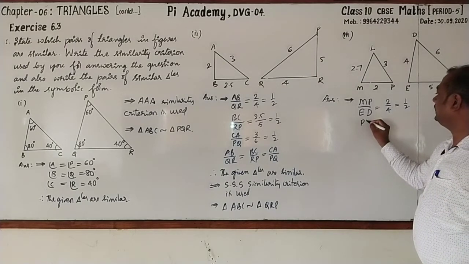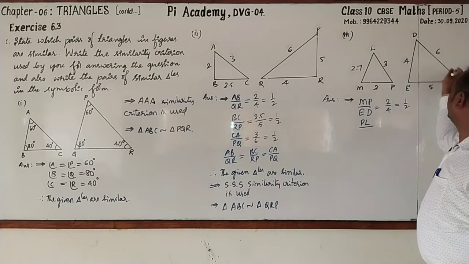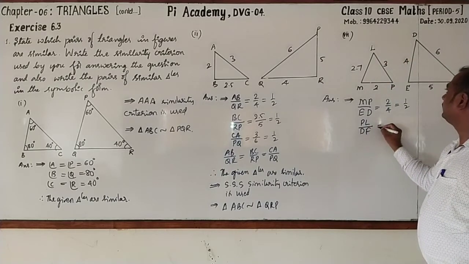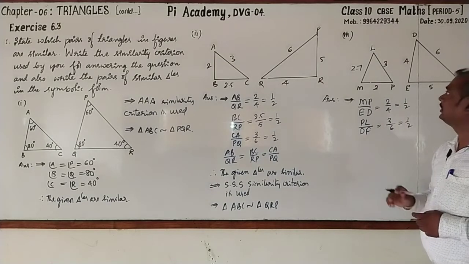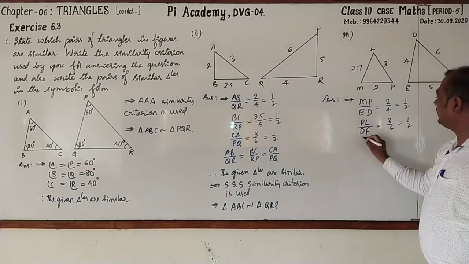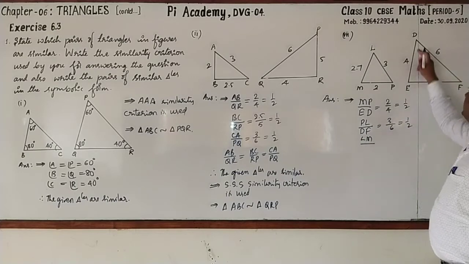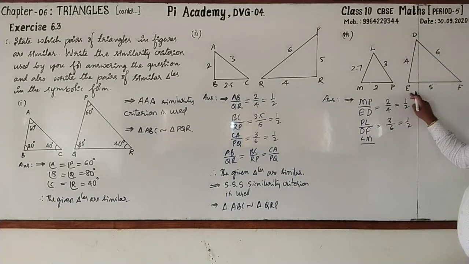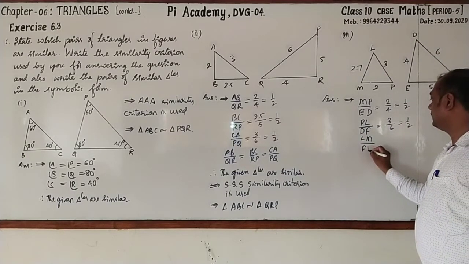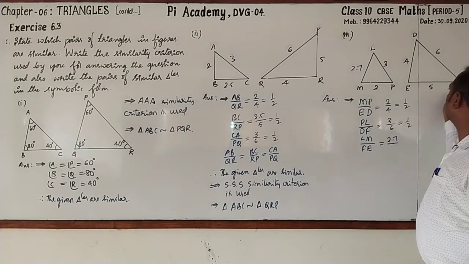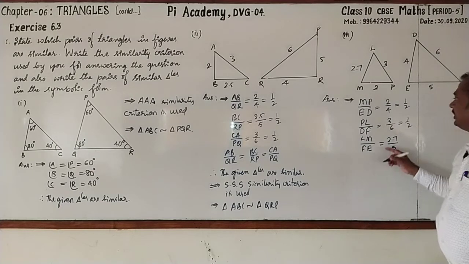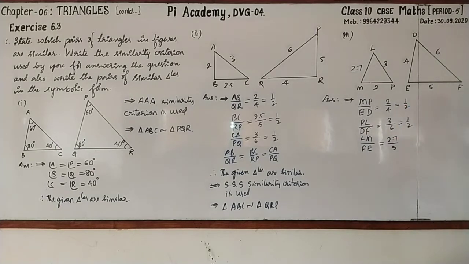Then PL by DF, which is equal to 3 by 6. This is also 1 by 2. Now remaining, LM by FE. LM by FE is equal to, LM is 2.7, FE is 5. Then are these three ratios equal?